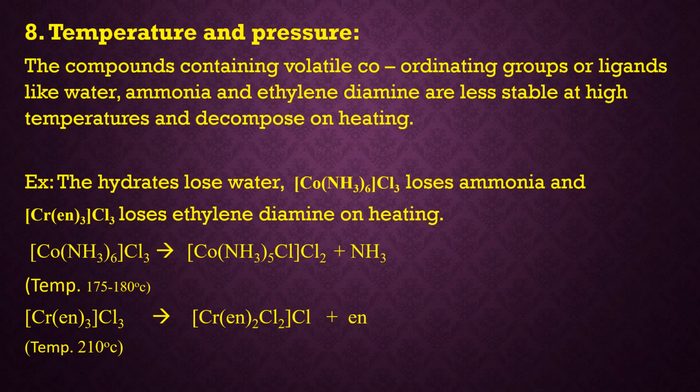What is that, students? The compounds containing volatile coordinating groups, that is volatile ligands like water, ammonia and ethylene diamine. Such complex compounds are less stable at high temperatures, and what happens if they are heated? They undergo decomposition. I have given an example here. The hydrates on heating lose water, Co(NH3)6 Cl3 loses ammonia, and Cr(en)3 Cl3 loses ethylene diamine on heating.